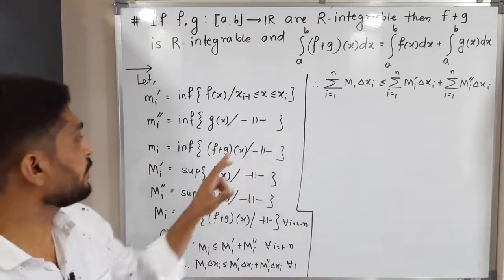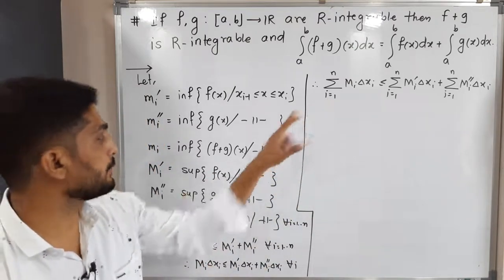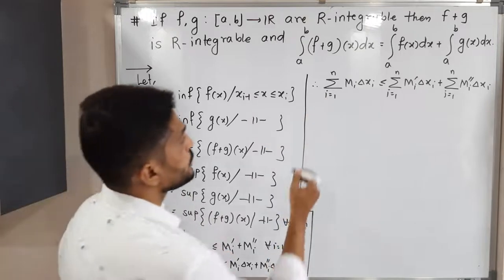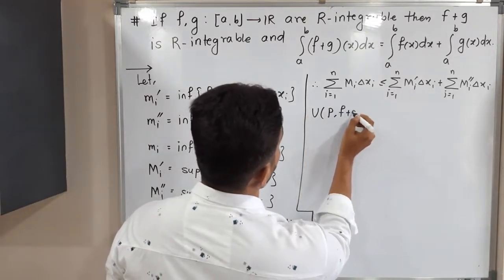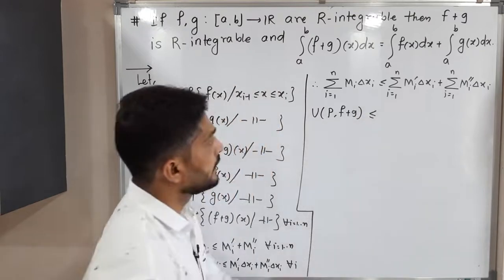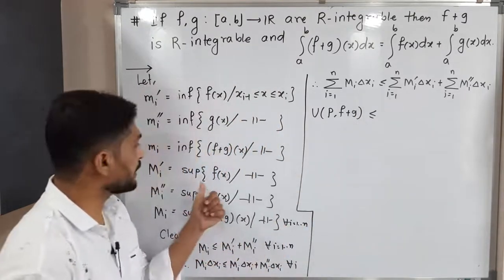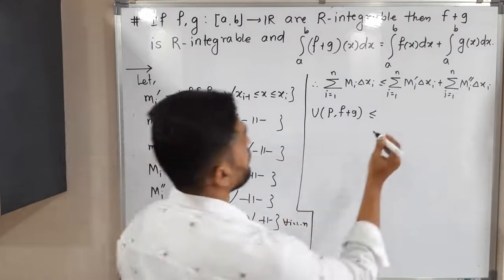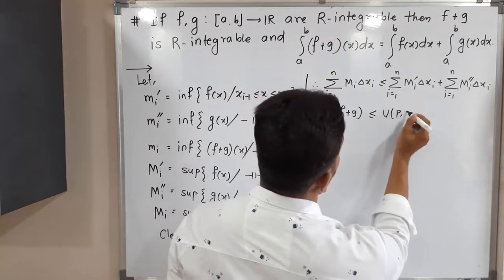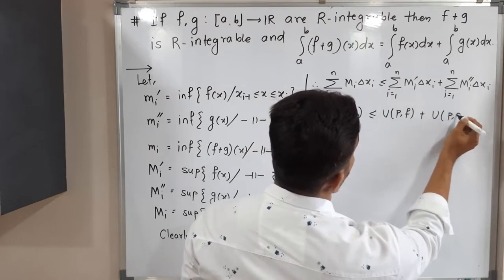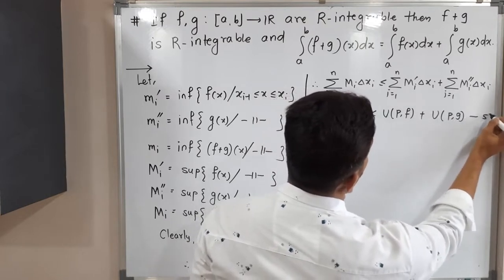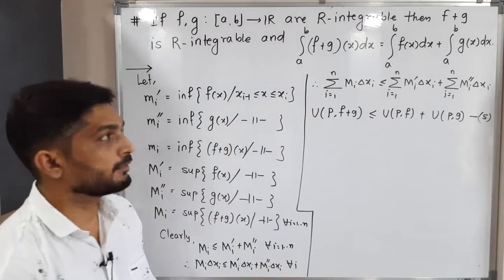This is the upper sum of f plus g, since capital Mi is the supremum of f plus g. So here we get the upper sum of f plus g, Upf plus g, less than or equal to, Mi dash means supremum of f, so this is the upper sum of f, Upf, and obviously this is the upper sum of g, Upg. I am calling it inequality number 5.